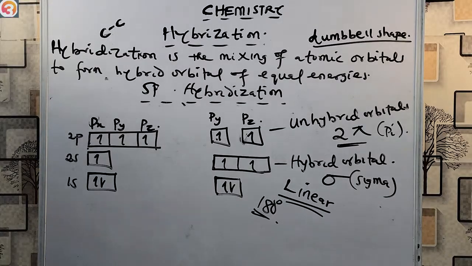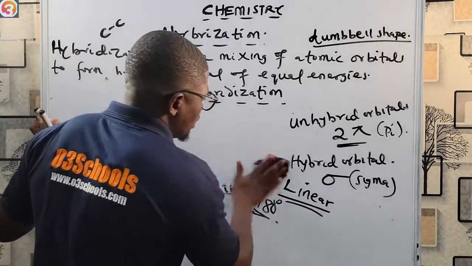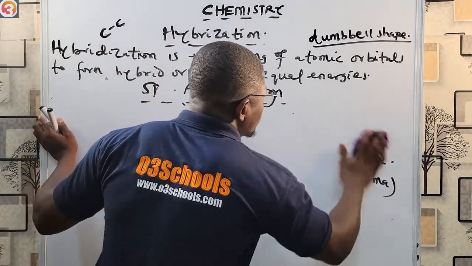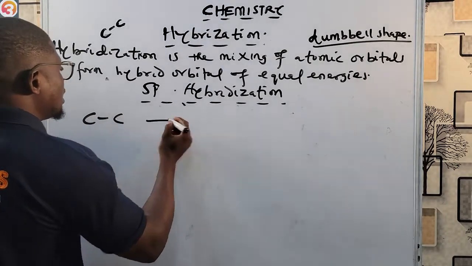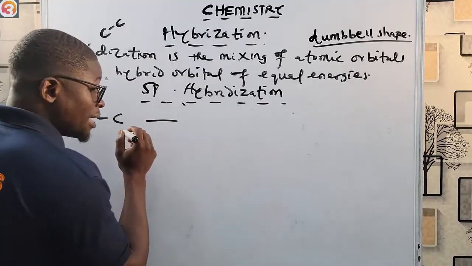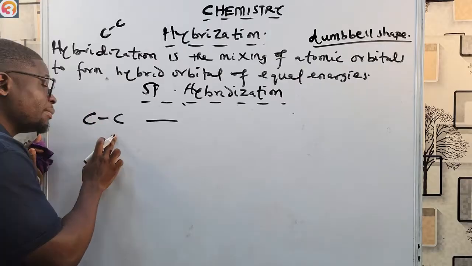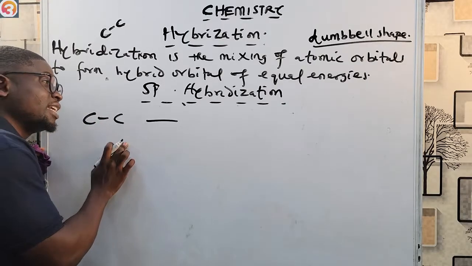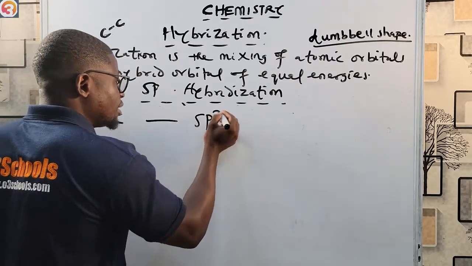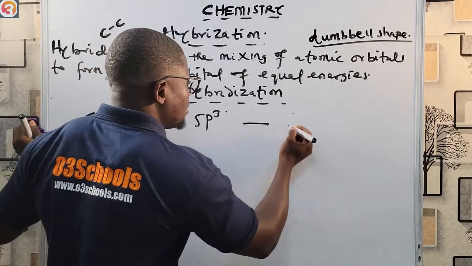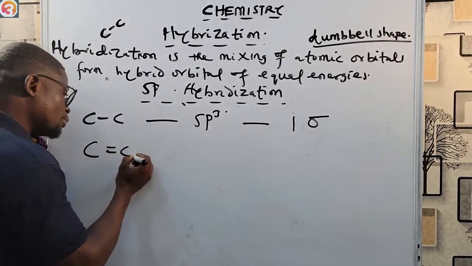Having known all this, we have talked about carbon to carbon single bond. Does it have a pi bond? No. This one is present in sp3 hybridization. The carbon to carbon single bond is sp3 hybridized, and it has just one sigma bond.